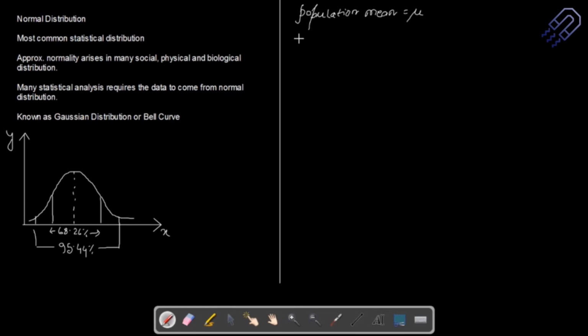Mu is a very standard denotation of mean in statistics. And then the population standard deviation, which is denoted as sigma, okay.